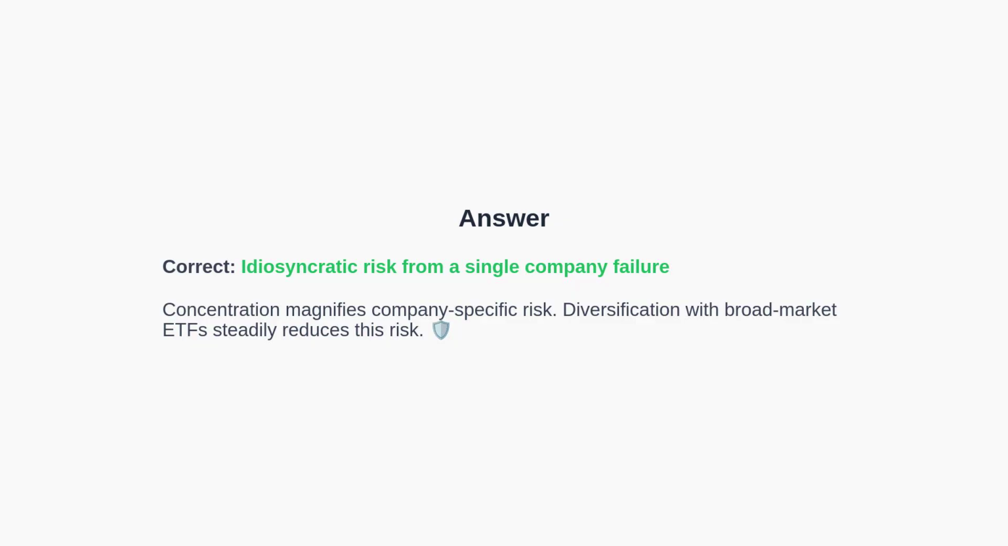The correct answer is idiosyncratic risk from a single company failure. Concentrated portfolios are vulnerable to events at the company level. Broad diversification mitigates this. Next, let's try one more scenario-based question.